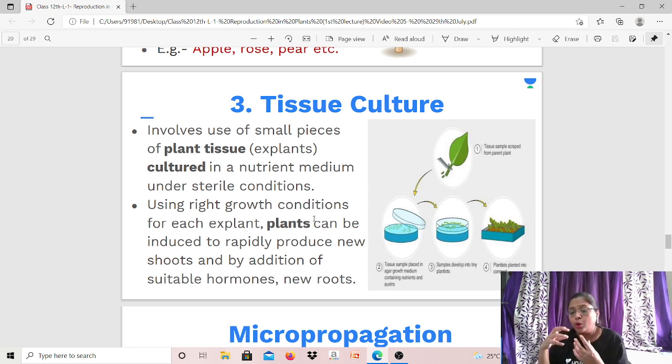by adding some suitable hormones. Okay, as well as you can induce them to grow new roots. So basically in this nutrient medium you have added nutrition, meaning different minerals and so on, but apart from that if you want the shoot system and root system to develop fast, then you may add certain growth hormones as well, so that a root and shoot system develops rapidly, and finally you will get small plantlets. So in the end you can see here small plantlets have come up, right. So this is tissue culture basically. See how many plantlets came, small, so many plantlets you can see which have come up.